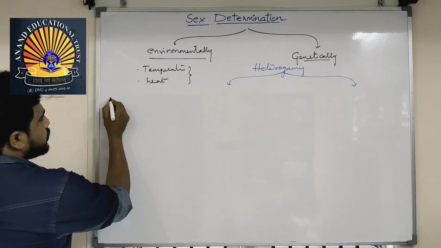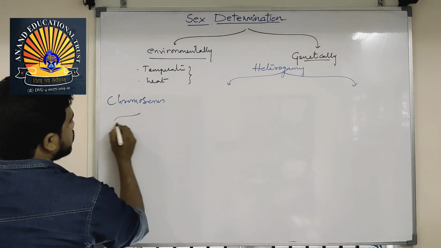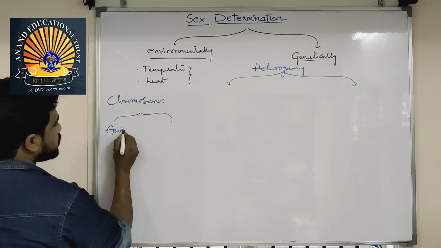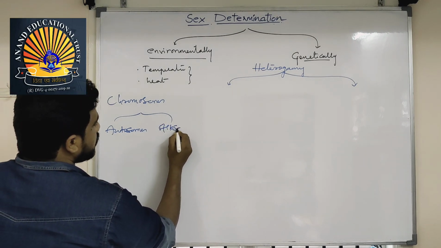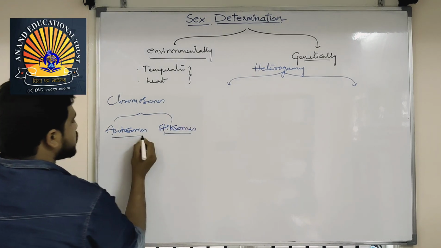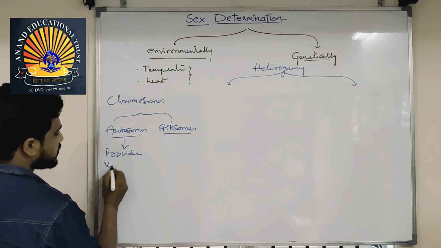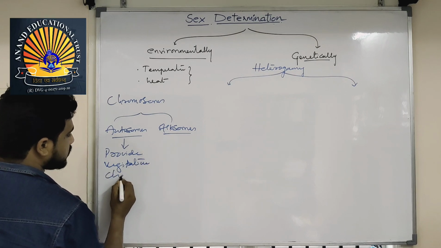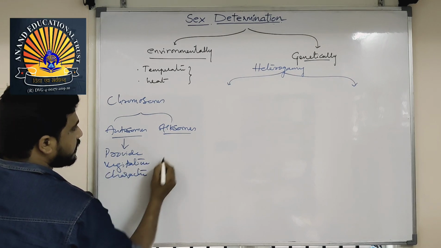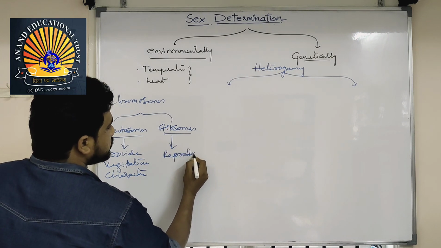If you see the chromosomes, there are two types: autosomes and allosomes. Autosomes provide vegetative characters, whereas allosomes provide reproductive characters.